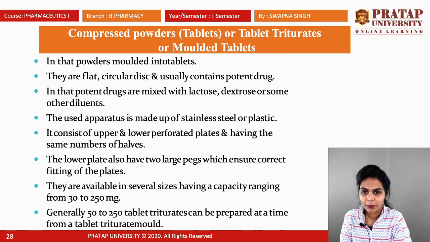It consists of upper and lower perforated plates having the same number of holes. The lower plate also has two large pins to ensure correct fitting of the plates, and they are available in several sizes having a capacity ranging from 30 to 250 mg, and generally 50 to 250 tablet triturates can be prepared at a time from a tablet triturate mold.